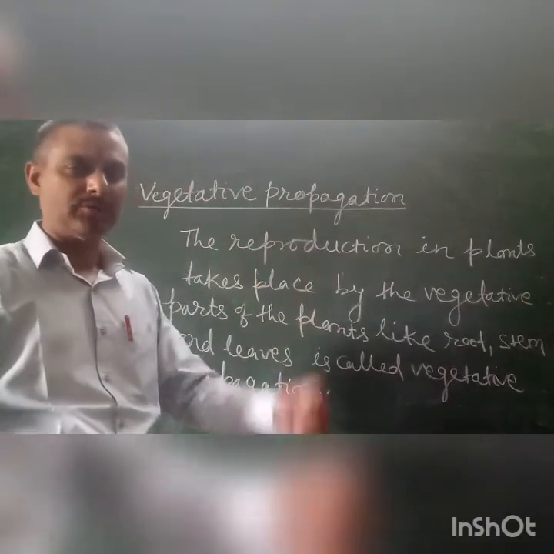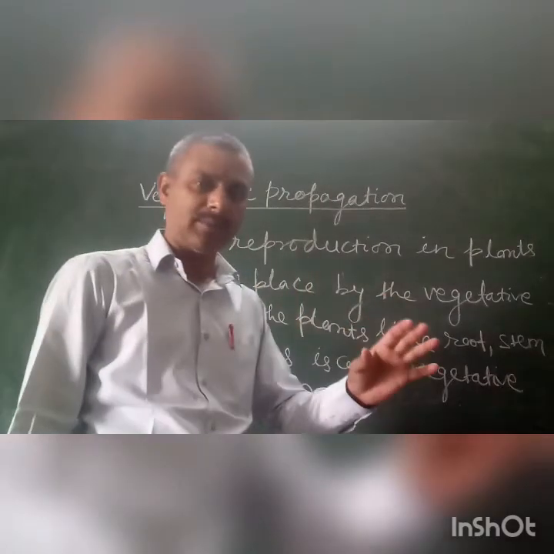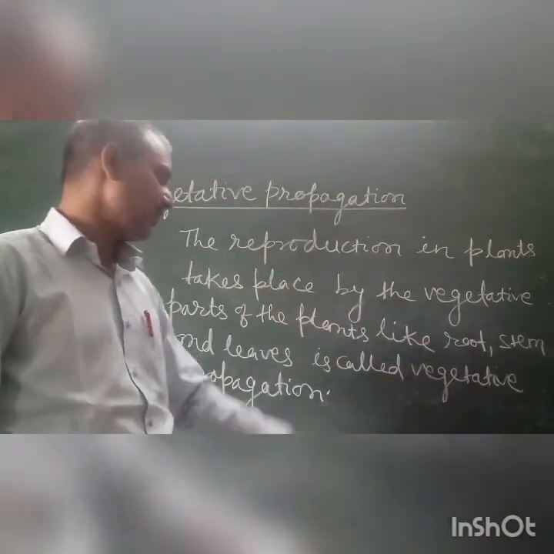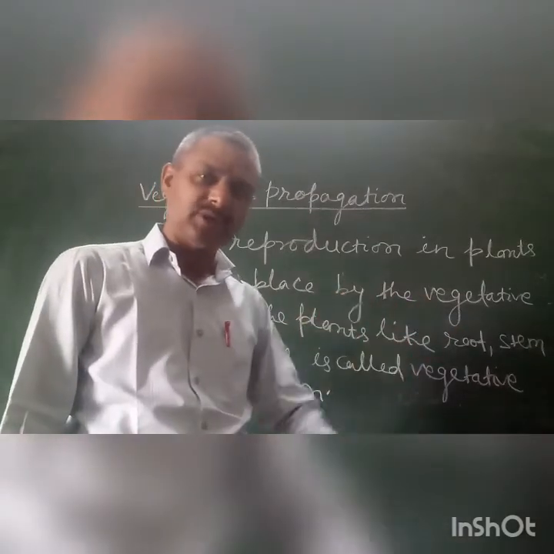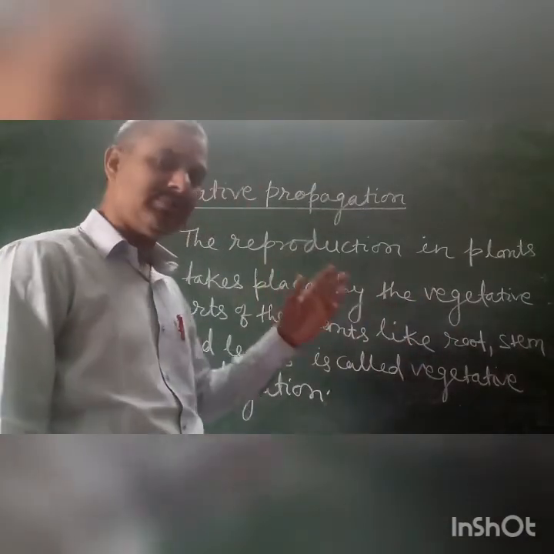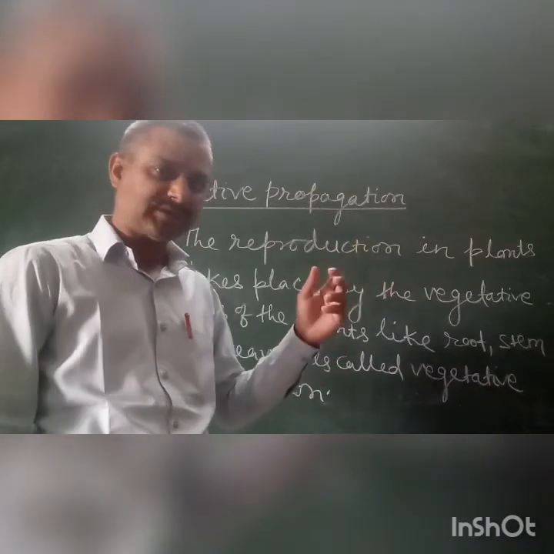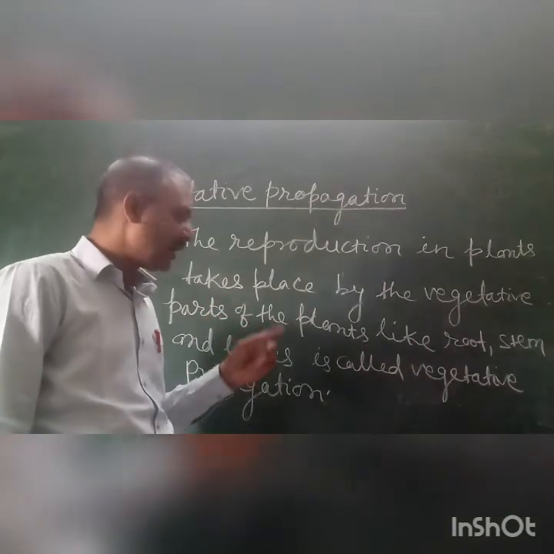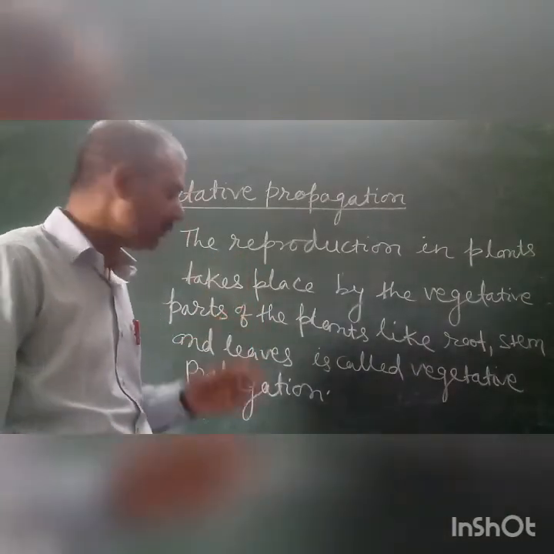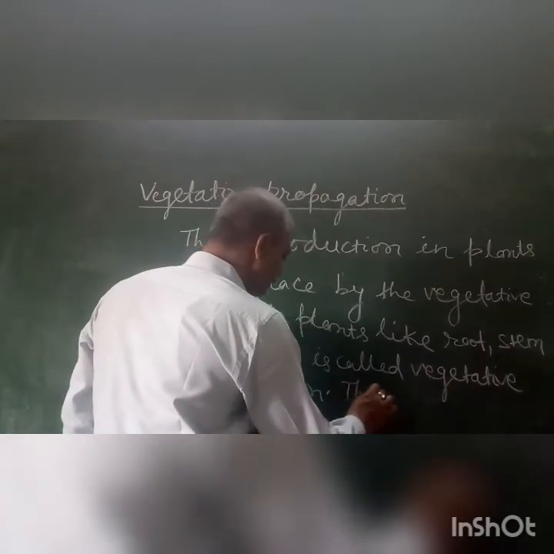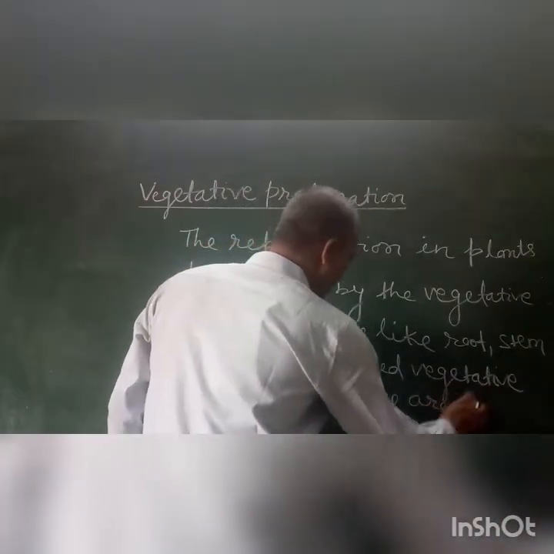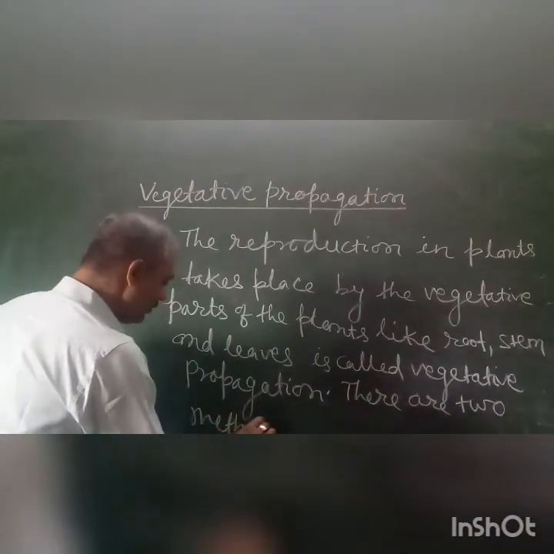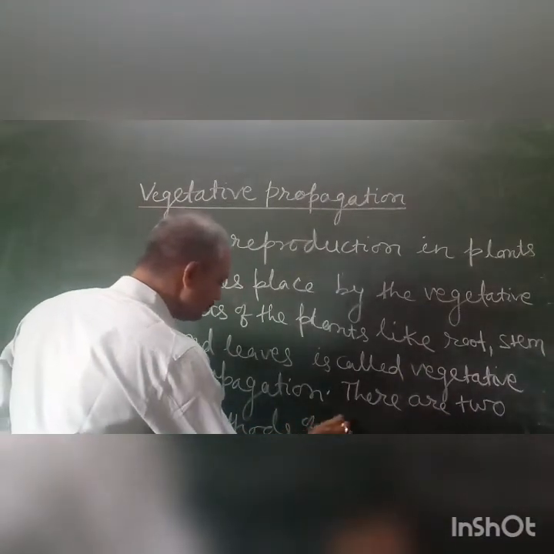The plants reproduce by means of their vegetative parts such as the root, stem and leaves. These are called the vegetative parts of the plant. So vegetative propagation in plants takes place by means of their vegetative parts, root, stem and leaves. There are two methods of vegetative propagation.